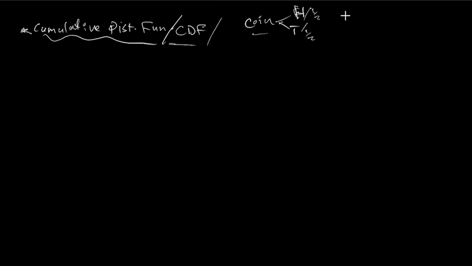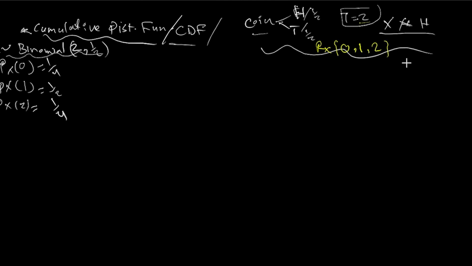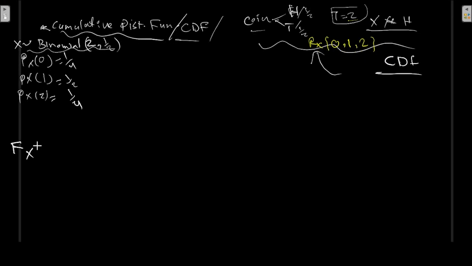We toss a coin, for example, say the number of trials is twice. We are asked to define x to be the number of heads that we observe. First of all, let's define the range: 0, maybe 1 head, or 2 heads maximum. We're asked to find the CDF, the cumulative distribution function F of x, which is equal to the following.